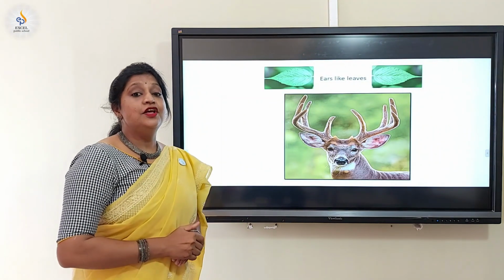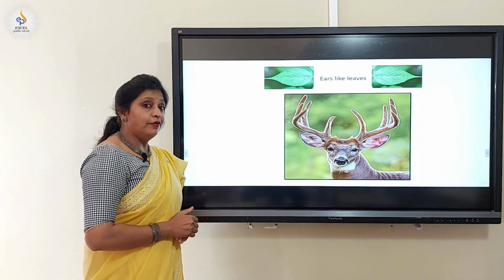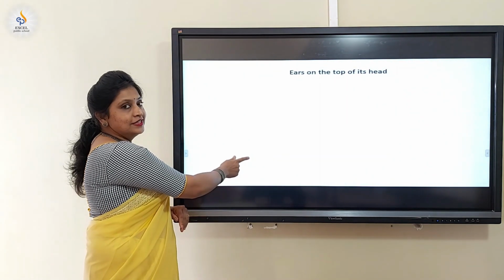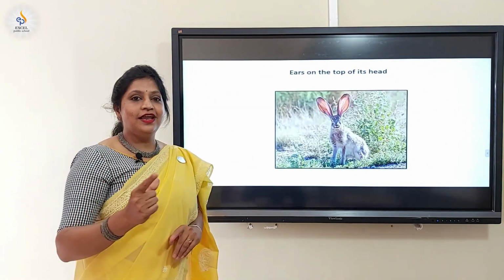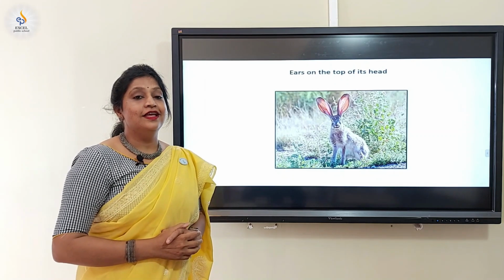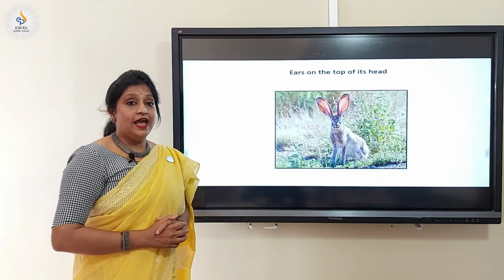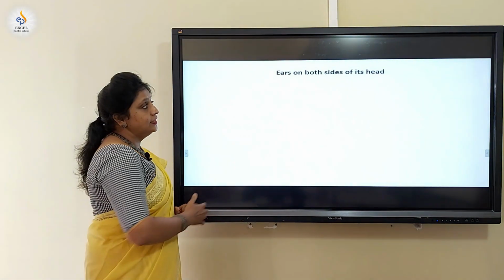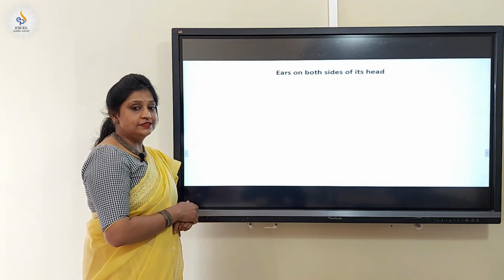An animal with ears on the top of its head. Who is that? Yes, you're right, hare. Next one is an animal with ears on both sides of its head. Who is that?